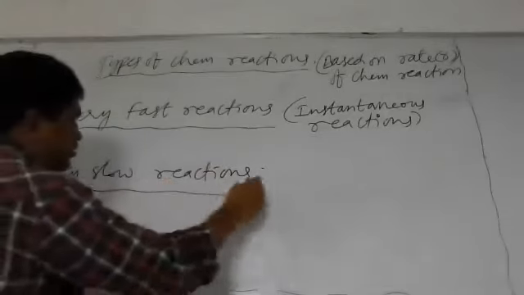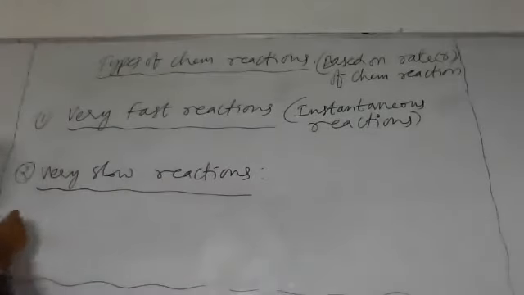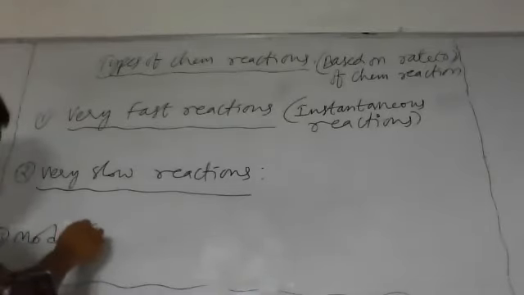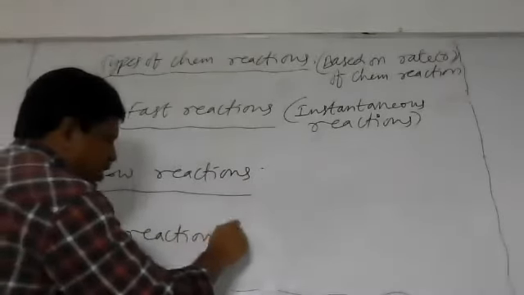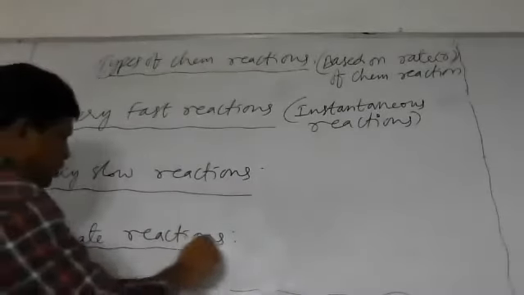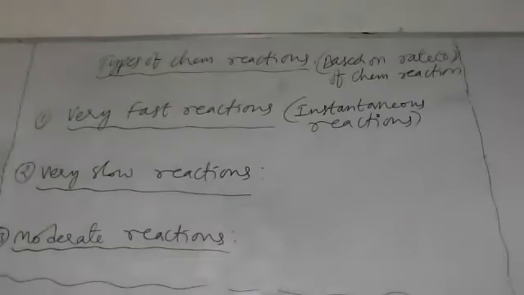Very slow reactions. Is that clear, ma'am? Next one, third type, moderate reactions. So like this, three types of chemical reactions can be understood here.